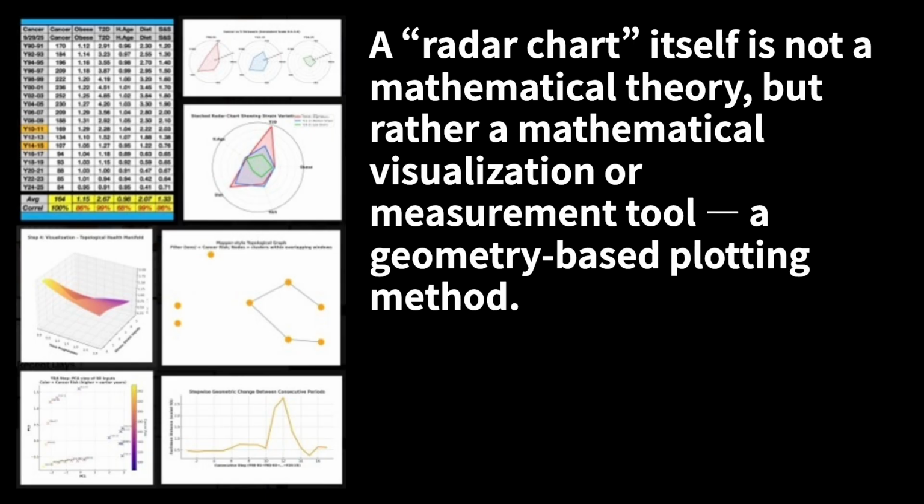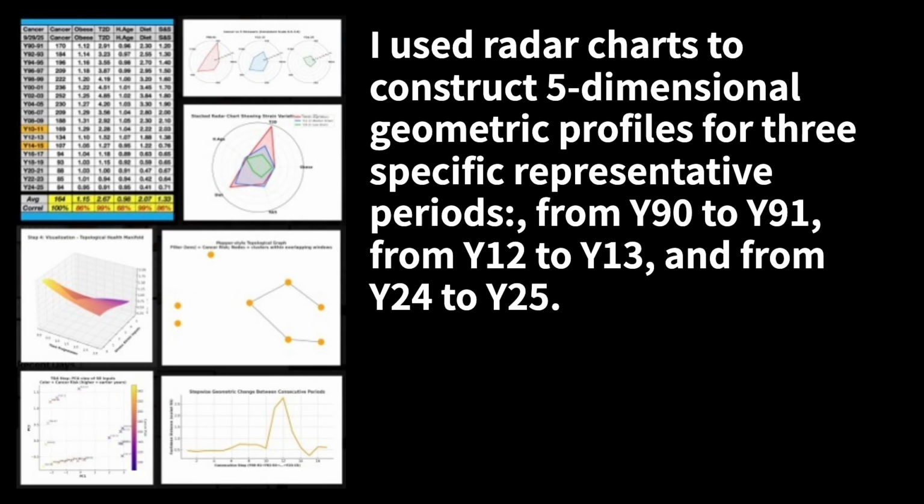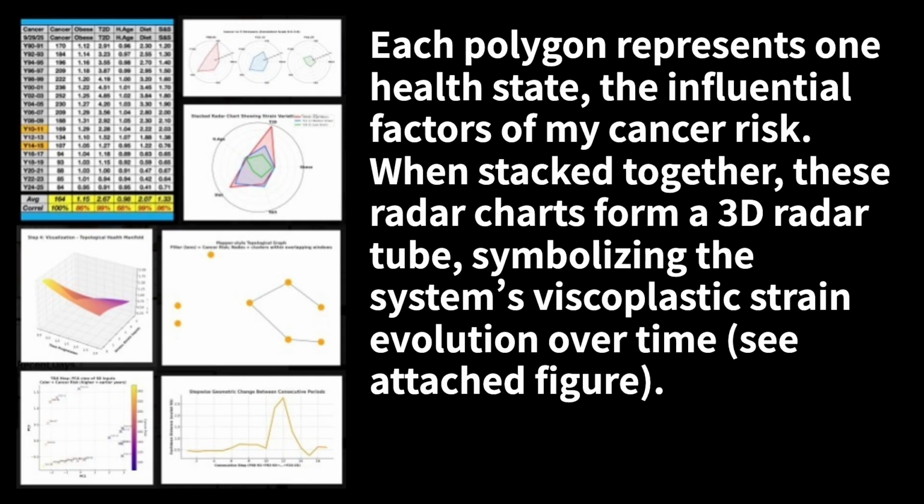A radar chart itself is not a mathematical theory, but rather a mathematical visualization or measurement tool, a geometry-based plotting method. I used radar charts to construct 5-dimensional geometric profiles for 3 specific representative periods, from Y90 to Y91, from Y12 to Y13, and from Y24 to Y25. Each polygon represents one health state, the influential factors of my cancer risk. When stacked together, these radar charts form a 3D radar tube, symbolizing the system's viscoplastic strain evolution over time.